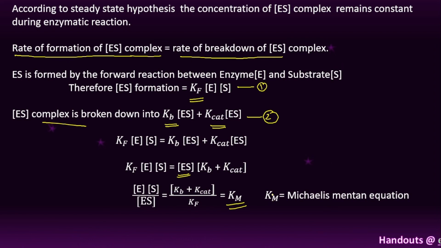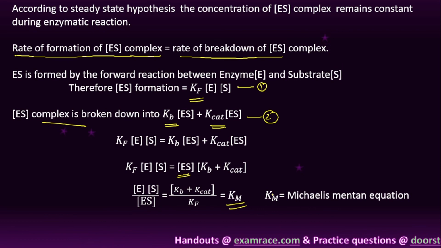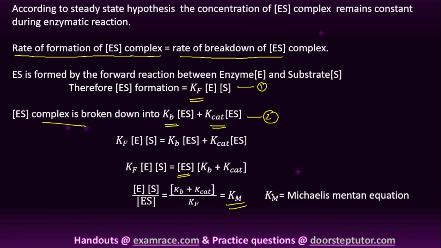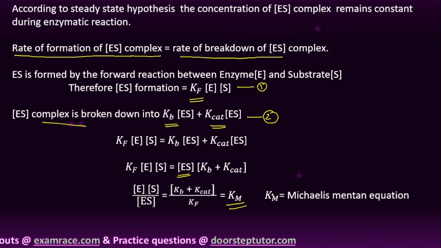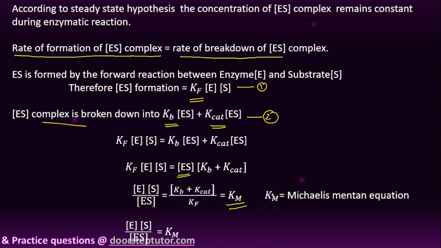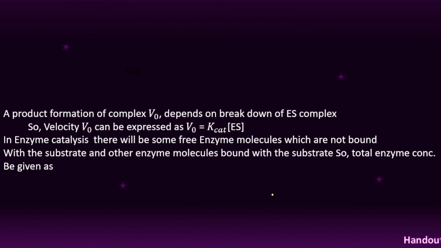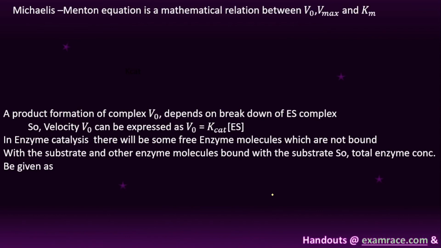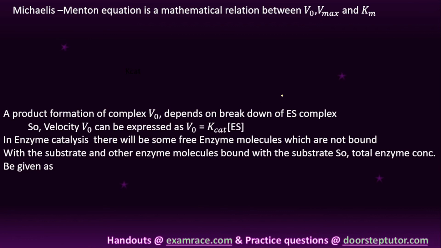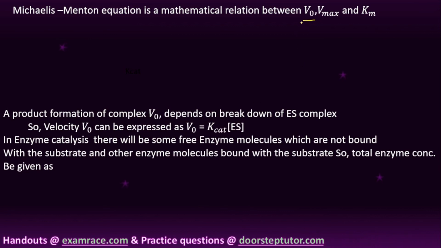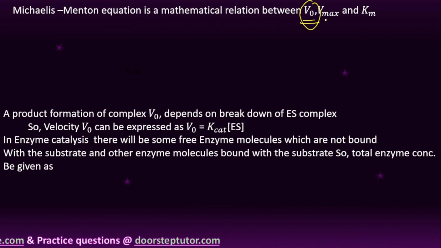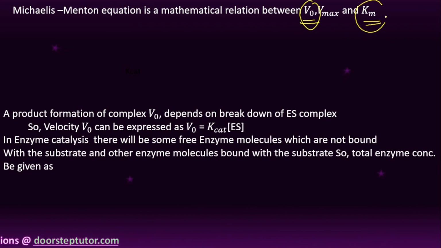The Km is what is used in the Michaelis-Menten equation. Okay, right? So we will discuss what the Michaelis-Menten equation represents. Here E into S by ES is equal to Km. So Michaelis-Menten equation is a mathematical relation, as we have seen earlier, that explains the relation between V naught, the initial velocity, and Km, which we have already derived. So here we have to focus on V naught and V maximum.